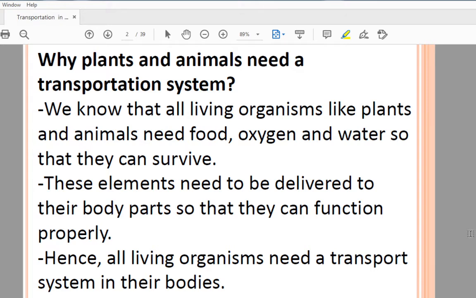These elements need to be delivered to their body parts so that they can function properly, and hence all living organisms need a transport system in their bodies. To carry out their functions, each and every cell requires nutrients, food, oxygen and water. That's why the transportation system is important.